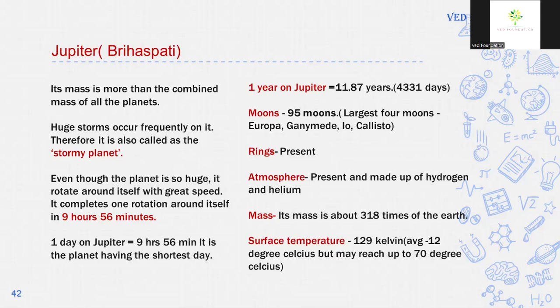Largest 4 moons are Europa, Ganymede, Io and Callisto. Rings are present around Jupiter. It has atmosphere. Atmosphere is present and made up of gases, mainly hydrogen and helium. Mass of Jupiter is 318 times that of the Earth. Surface temperature of Jupiter is minus 12 degrees Celsius but may reach up to 70 degrees Celsius.